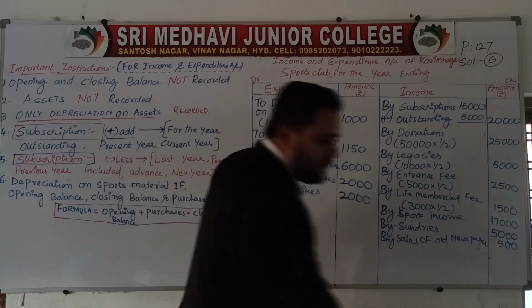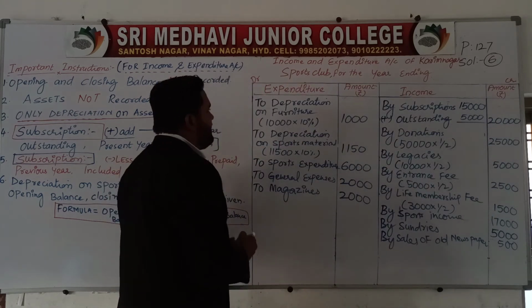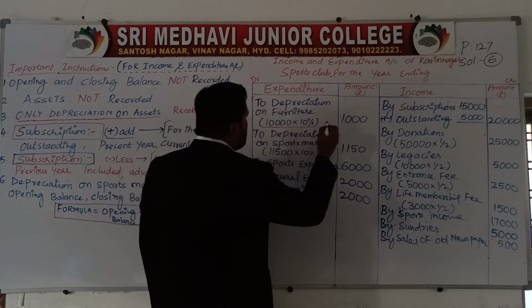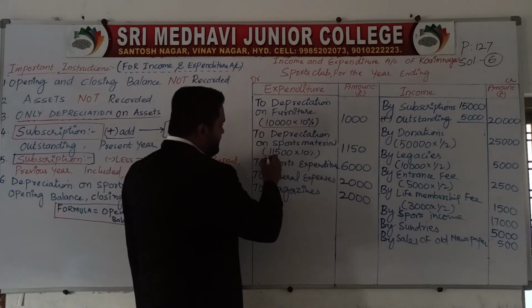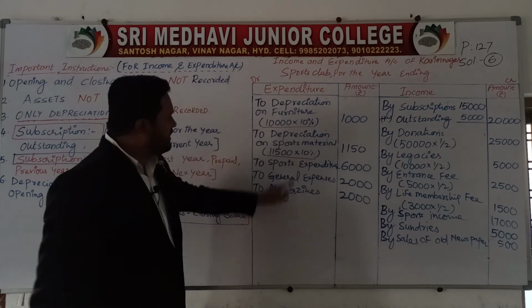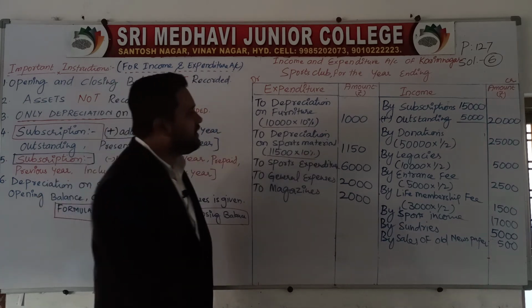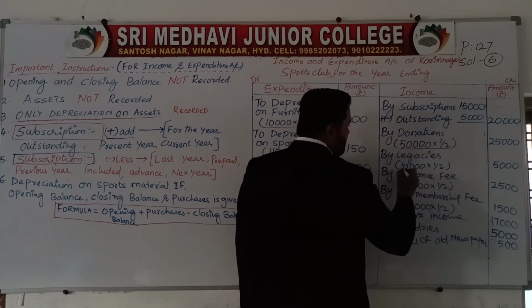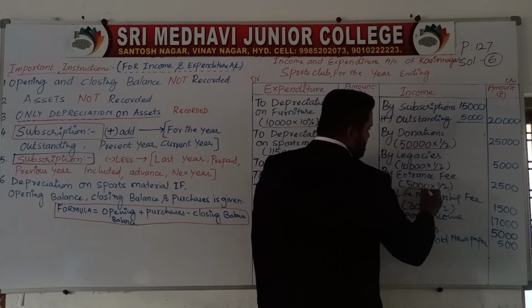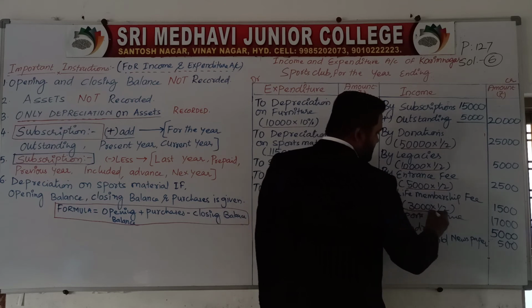So here, as you can see, 10% depreciation on furniture, 10,000 into 10%, 1,000; 11,500 into 10%, 1,150. Donation, half. Legacies, half. Entrance fees, half. Life membership, half.